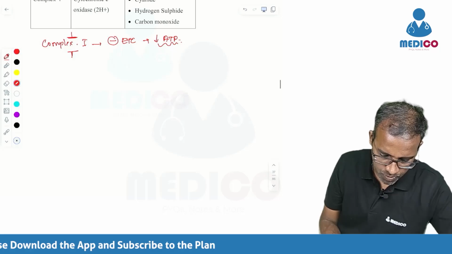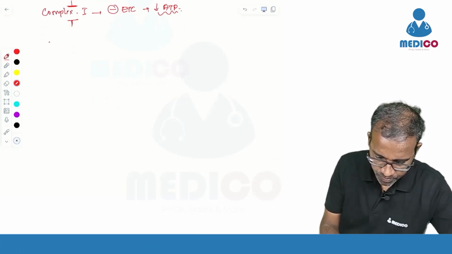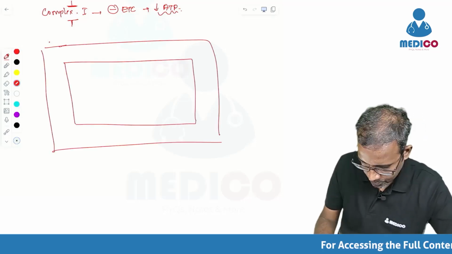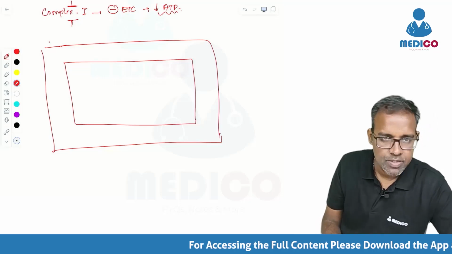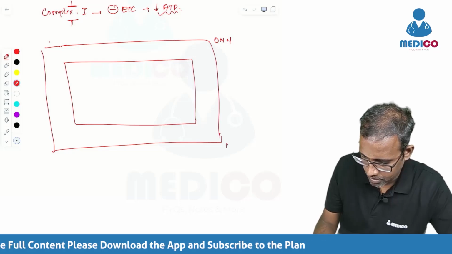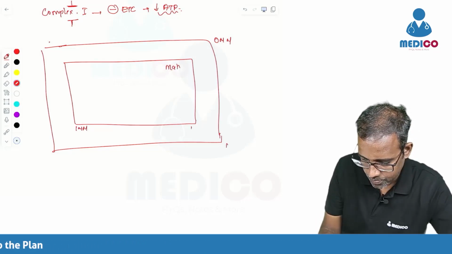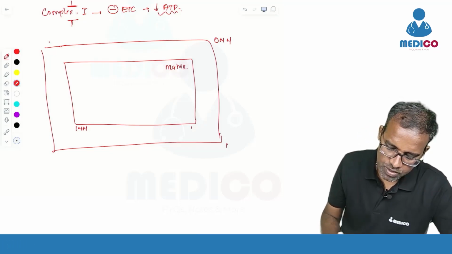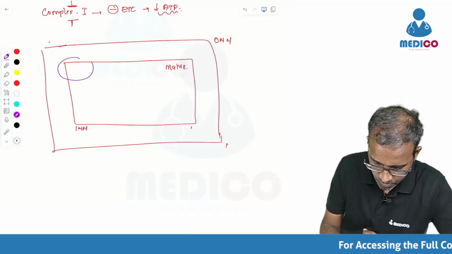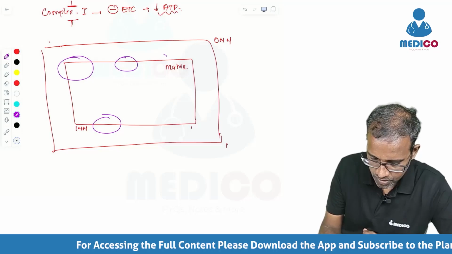Just to give you a snapshot of what the electron transport chain is. Imagine this is the outer mitochondrial membrane. This is the inner mitochondrial membrane, and this is the matrix. All the substances responsible for the electron transport chain are present in the inner mitochondrial membrane: complex 1, complex 2, complex 3, complex 4.